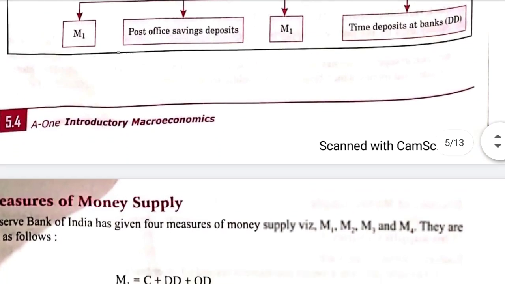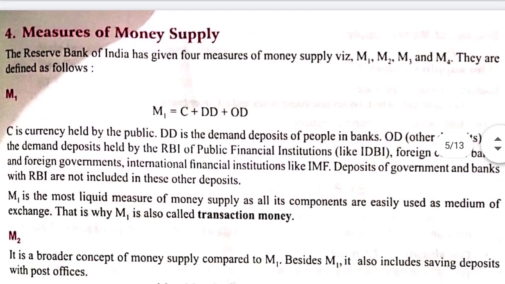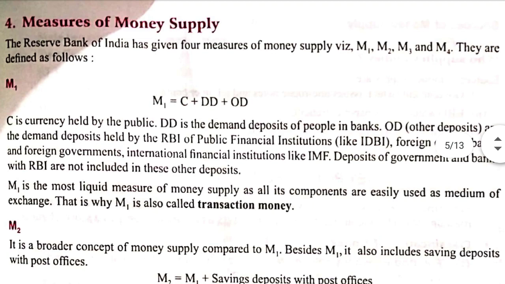Let us now discuss the measures of money supply. Money supply is also measured in several categories. There are actually 4 measures of money supply. On the basis of liquidity, they are given categories like M1, M2, M3 and M4. M1 is the most liquid and M4 is the least liquid measure of money supply.